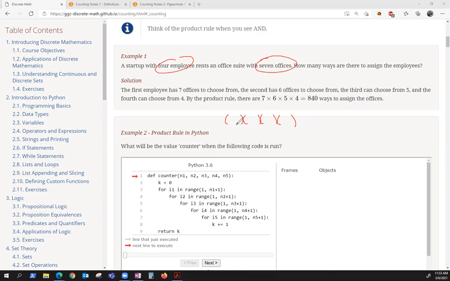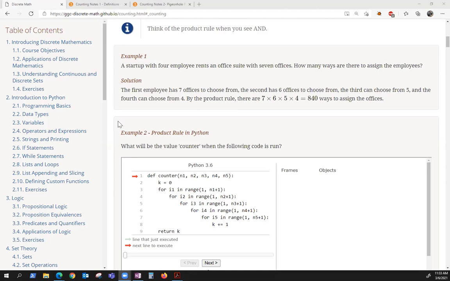How many different choices does the first employee have for offices? Well, there are 7 choices. How many choices does the next employee have? We don't want them to share offices, so the second employee has 6 choices. The third has 5 choices, and the next has 4 choices. By the product rule, we're assigning the first and the second and the third and the fourth. So a bunch of ands, and the product rule says we just multiply. That's why there are the parentheses. So there are 840 different ways to assign the offices.